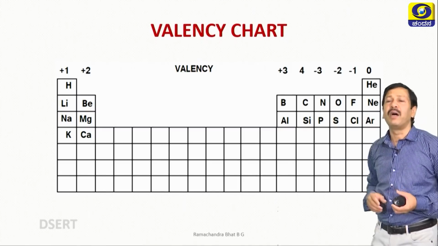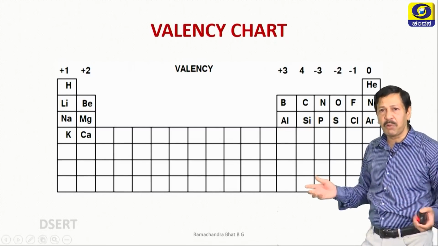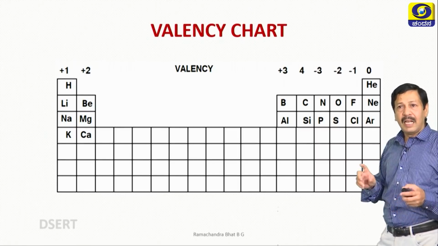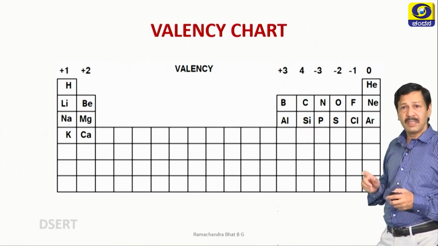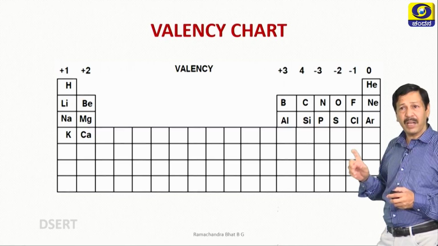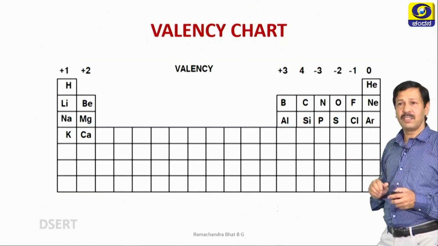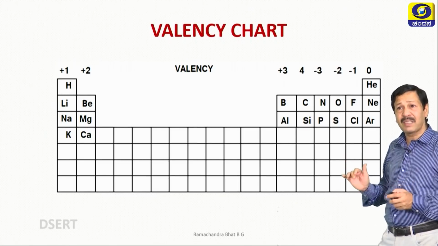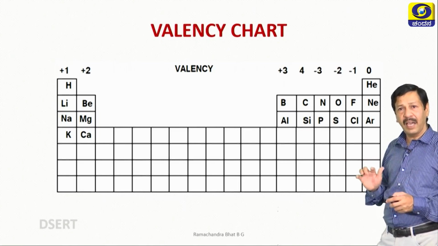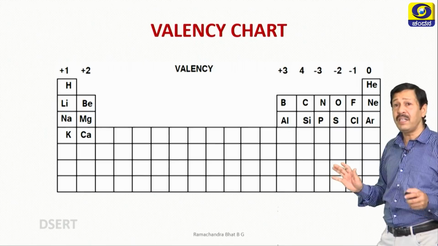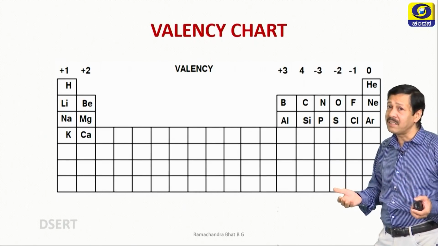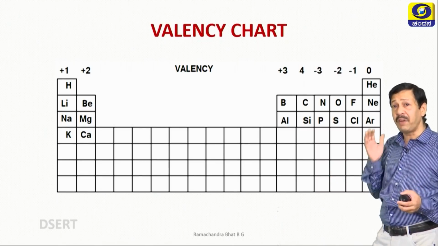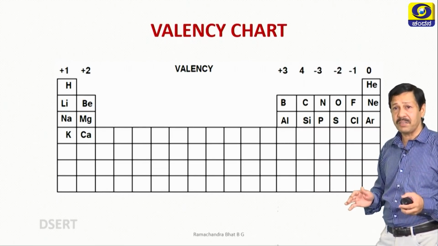Now, let us remember the elements with simple mnemonics: H, He, Li, Be, B, C, N, O, F, Ne. So, the next 8 elements: Na, Mg, Al, Si, P, S, Cl, Ar, K, Ca. So, these are the 20 elements. You can utter this within 2 to 3 seconds. Thus, you can remember 20 elements in that order.